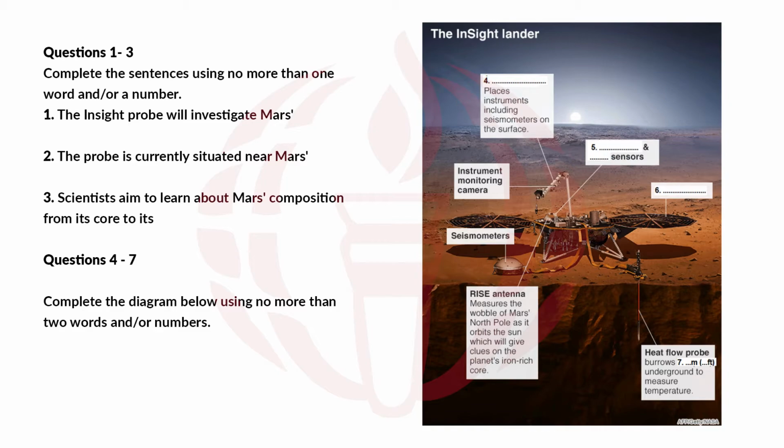On either side of the main body of the probe are 2 large circular solar panels, which were deployed immediately on landing to operate its systems and warm equipment in the sub-zero temperatures on the planet. To delve deep into the ground and measure the planet's temperature, there is a heat flow probe that will penetrate to a depth of 5 meters or 16 feet.